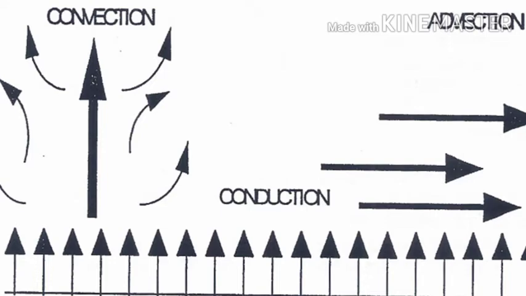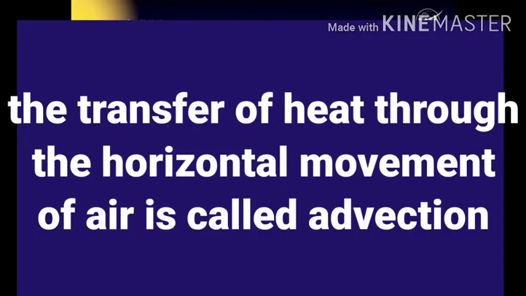And the third factor is advection. This is the transfer of heat through the horizontal movement of air. It is called advection. It is more important than the vertical movement. In mid-latitudes, most of the diurnal variation between day and night is caused by advection alone.